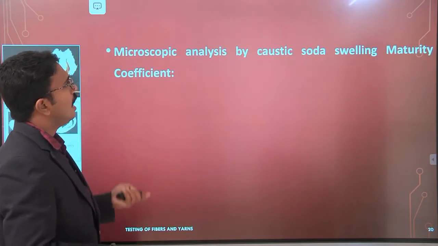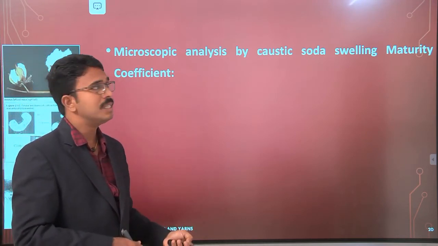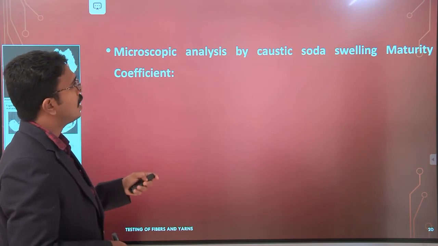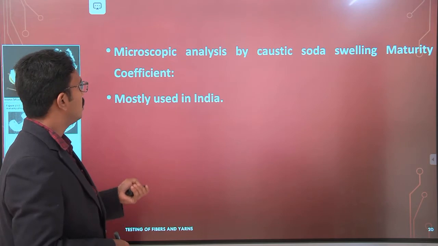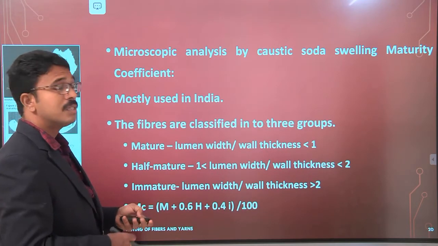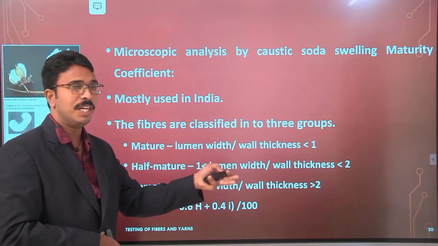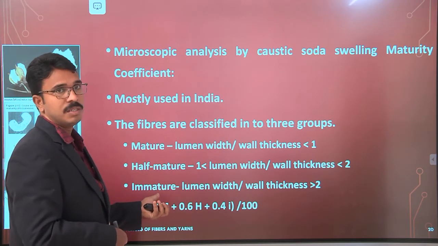Microscopic analysis with caustic soda swelling can also give us the maturity coefficient values, which is also mostly used in India. The fibers are classified again into three groups: matured, half matured, and immature fibers.